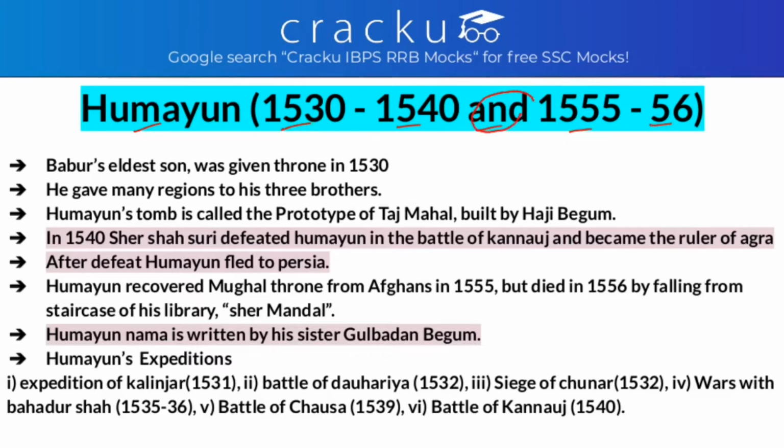Why is this? Because in the battle of Kannauj, he lost the battle to Sher Shah Suri, and it became the Suri Empire. So at that time he fled to Persia. First he ruled from 1530 to 1540, and then again he came back in 1555 and won the battle, and then again he ruled from 1555 to 1556. Then he died by falling from a staircase, and the throne was given to Akbar.